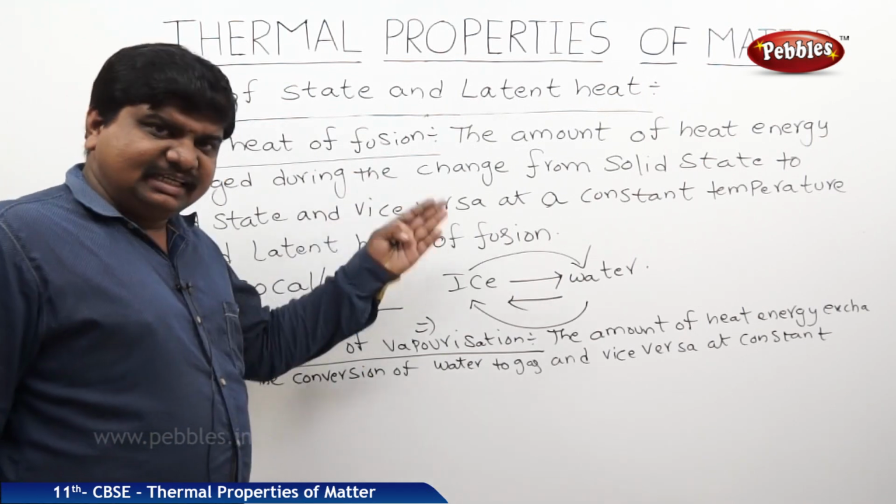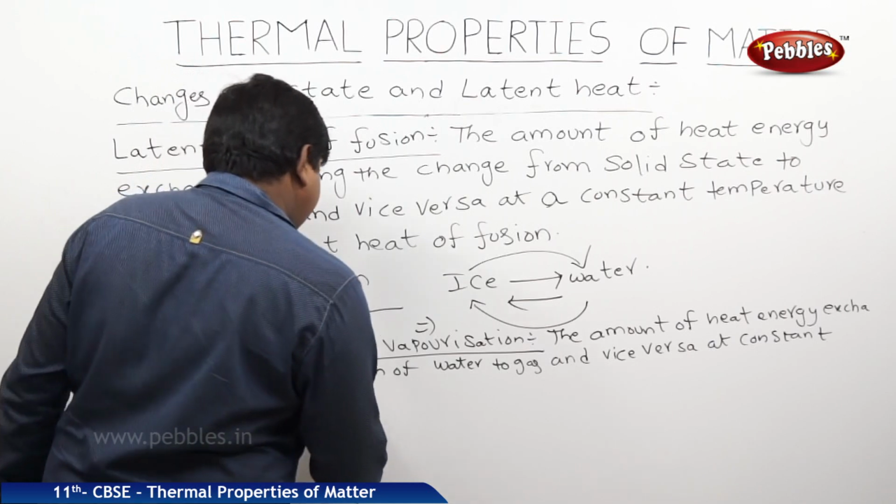In the CGS system, this value is 540 calorie per gram.